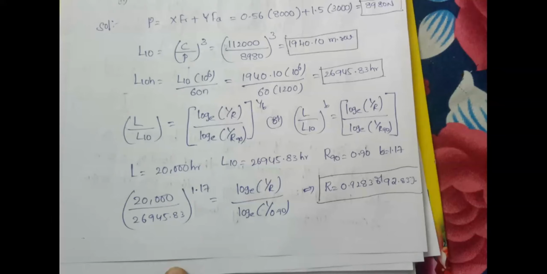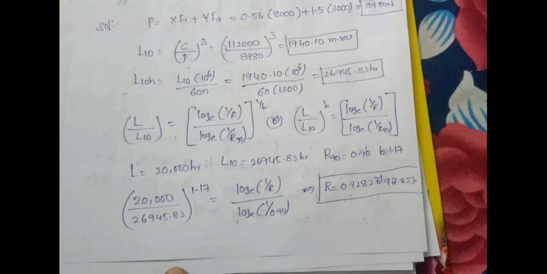This is how you are supposed to calculate the reliability. Very, very important. Whatever problems we discussed here are combinations of problems, but I took them individually, model wise. In the examination, they may ask them combined. Suppose consider the previous problem, with a dynamic loading condition and number of work cycles. For those work cycles, they may ask for the life of bearing for 90% or 95%. Likewise, they may combine problems. So please understand the different types of models we have in rolling contact bearings.